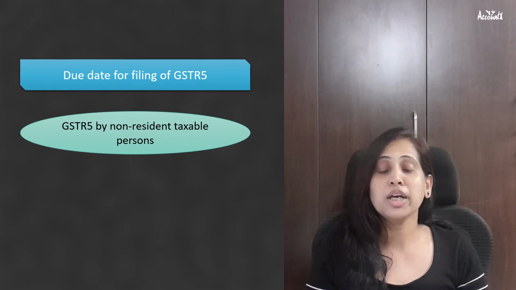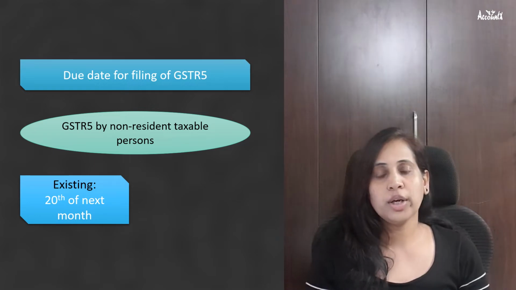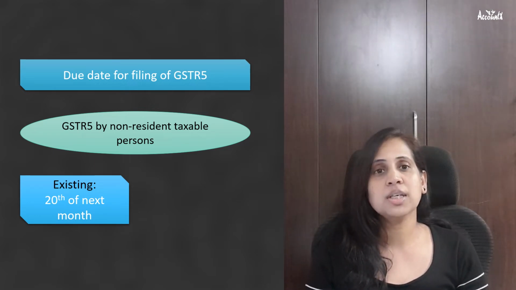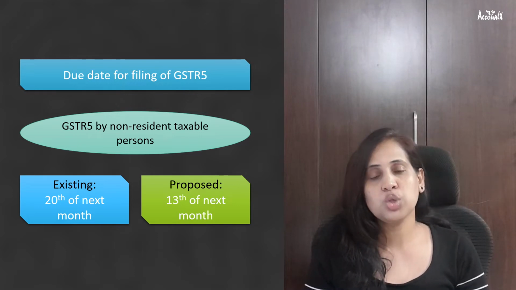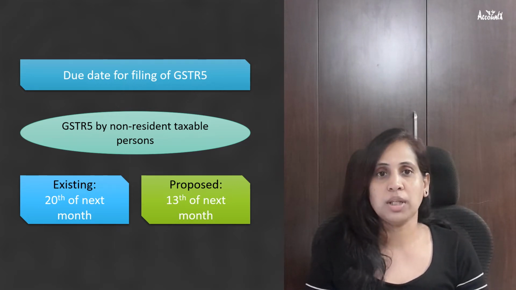Then time limit for filing of GSTR5 is proposed to be changed. GSTR5 is filed by non-resident taxable persons. As of now, due date to file GSTR5 is 20th of next month. It is being proposed in the budget to change this to 13th of next month.